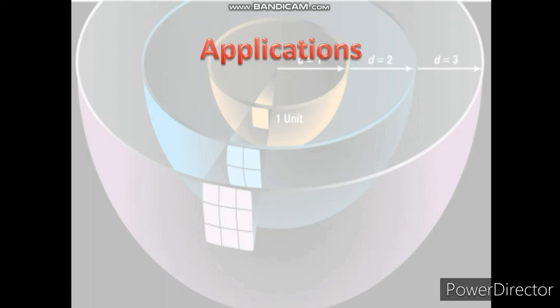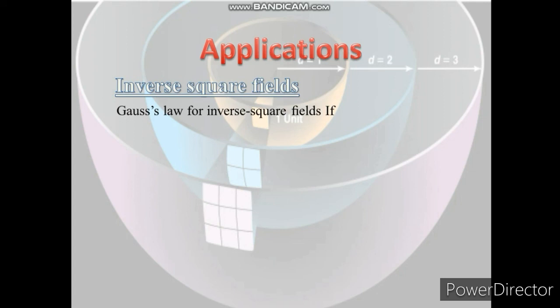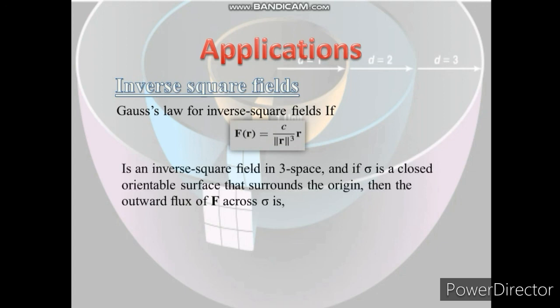Now we are going to explain applications of Gauss's theorem. Inverse square fields, which is the background of this slide. Gauss's law for inverse square fields: if F(r) is equal to c over |r| cubed multiplied by r, is an inverse square field in 3-space, and if sigma is a closed orientable surface that surrounds the origin, then the outward flux of F across sigma is this one.